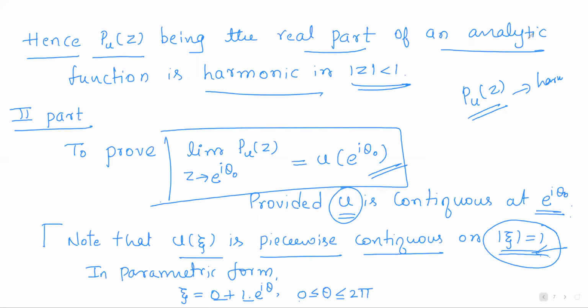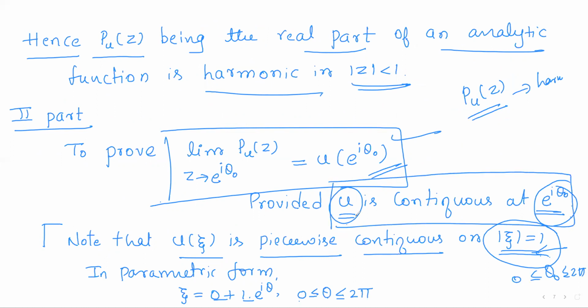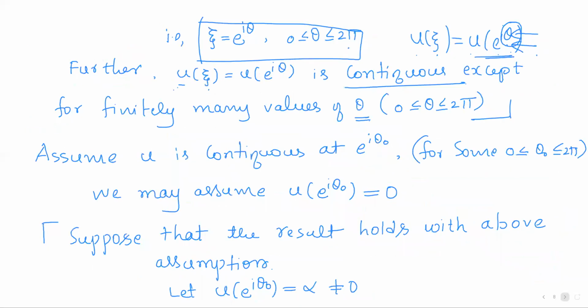Now, if u is continuous at e to the power i theta naught for some theta naught between 0 and 2 pi, then we can have this limit. So we have to make the assumption that u is continuous at e to the power i theta naught, where theta naught is any value from 0 to 2 pi. This assumption is necessary because u is not necessarily continuous at all theta values, as u has some discontinuities.